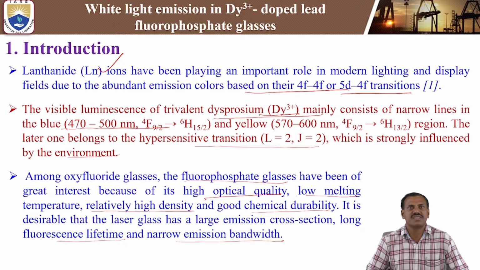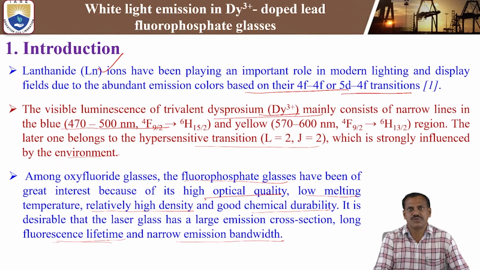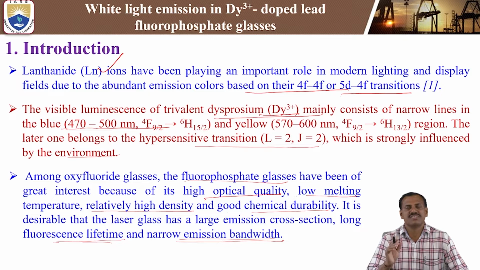It is also useful for desired laser glass applications, because it has a large emission cross section, a long fluorescence lifetime, and a narrow emission bandwidth. These are the important parameters to study the laser transition, that is, the laser properties. The emission cross section should be large, the lifetime should be long, and at the same time the emission bandwidth should be narrow.